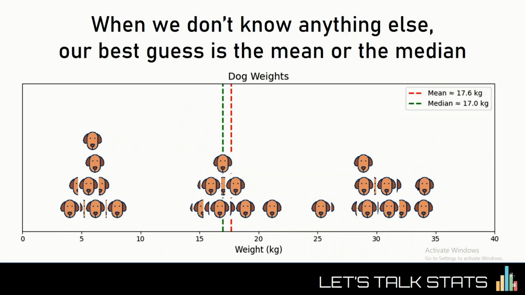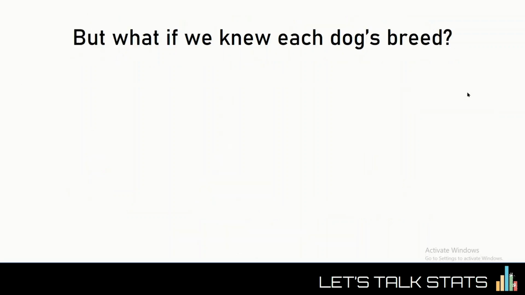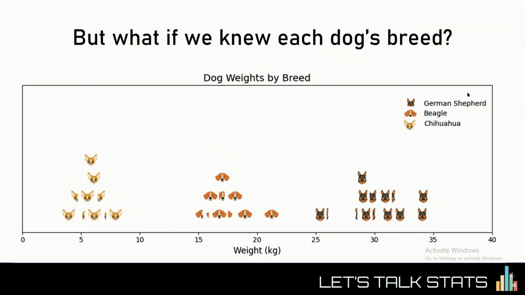When we don't know much else, we usually fall back on the mean or the median. But looking at how much these weights vary, we can tell that our guess, let's say around 17 kilos, is just a crude guess at best. But what if we had a little more info, like the dog's breed? Suddenly, the picture becomes clearer.